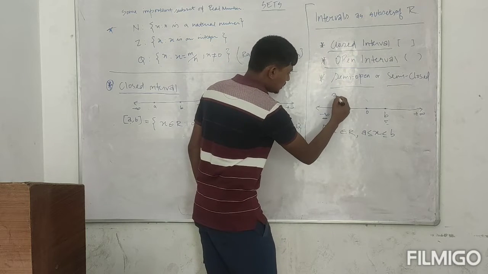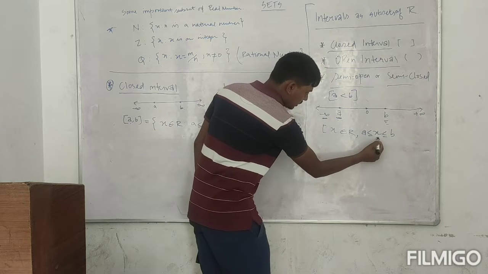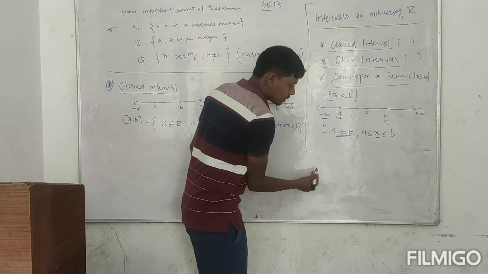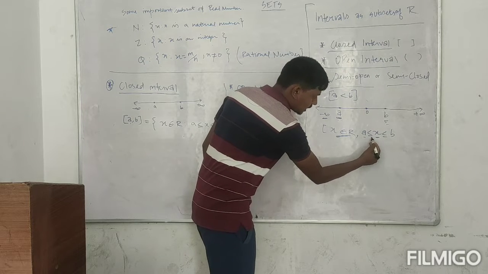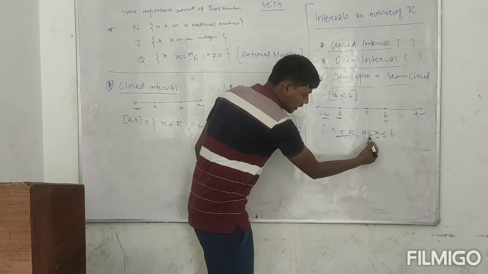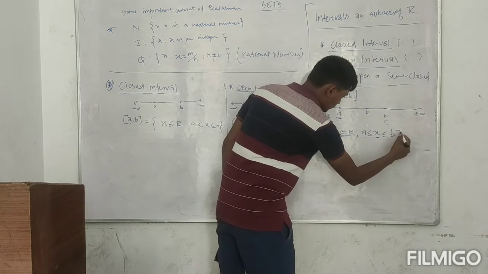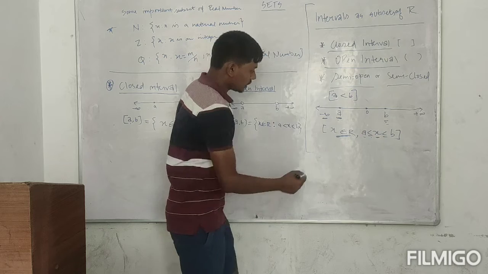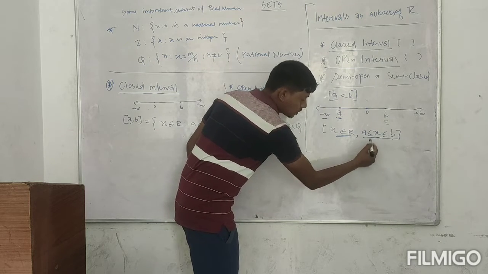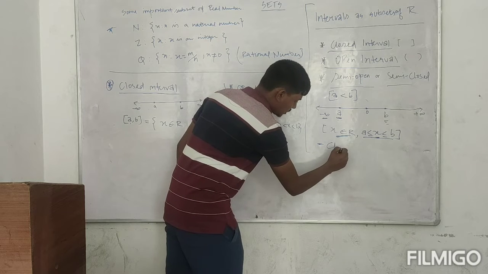So A is less than B here. So x belongs to real numbers, greater than or equal to A and less than or equal to B, is that interval. So all those x is the closed interval.